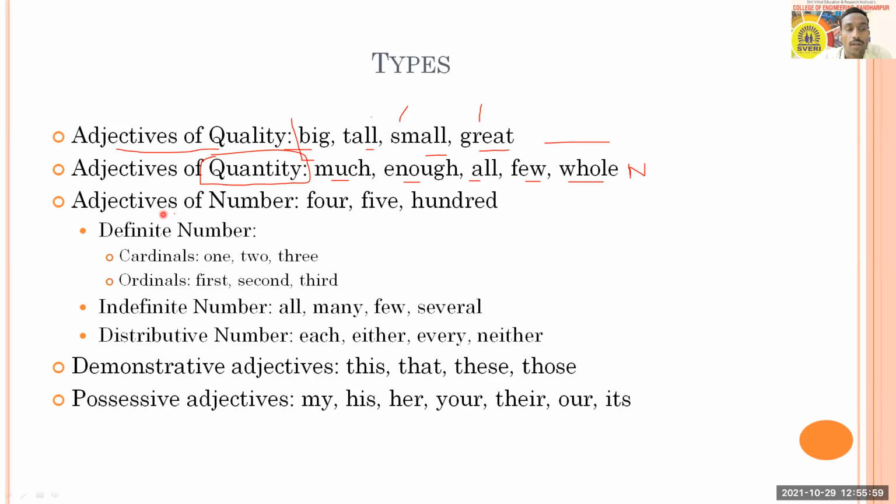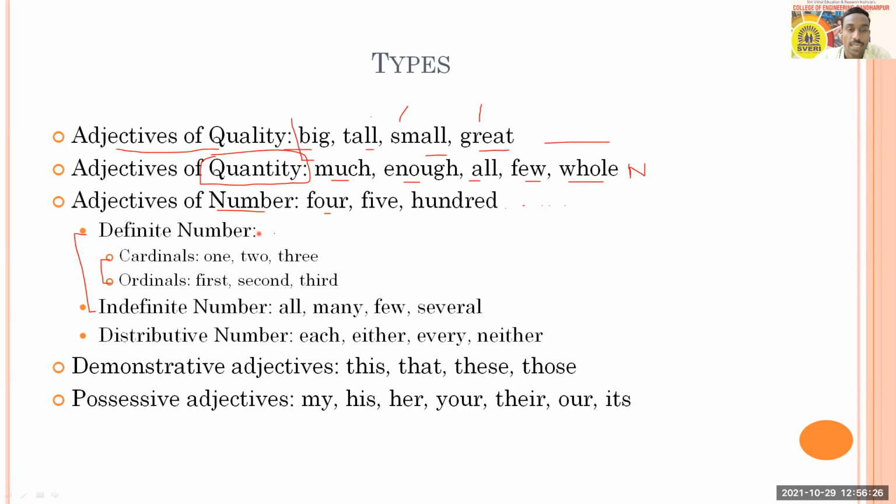Then we have adjectives of number, but in number we have definite number and indefinite number. In indefinite number again we have cardinal numbers and ordinal numbers. Numbers can be 4, 1, 2, that infinite series of numbers. So 1, 2, 4, 500, thousands, all those numbers will come here in adjectives of number.